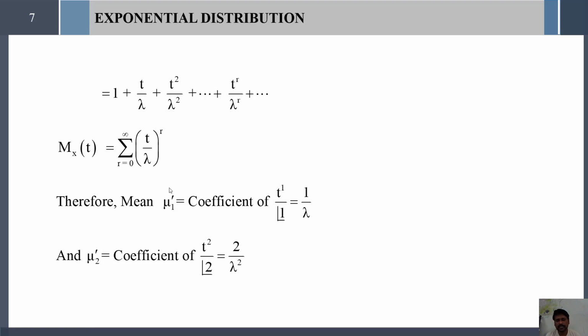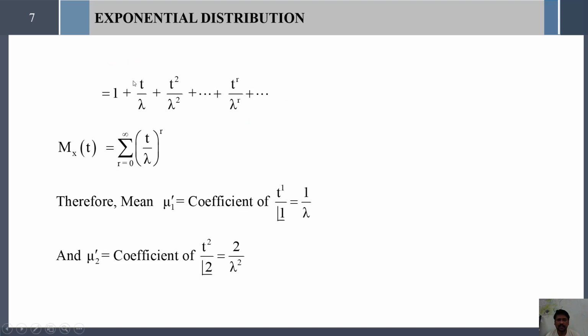And by basic definition, mu1 dash can be taken from the power expansion of the moment generating function, by taking coefficients term by term. Therefore the mean mu1 dash is nothing but the coefficient of t power 1 divided by 1 factorial in this expansion.